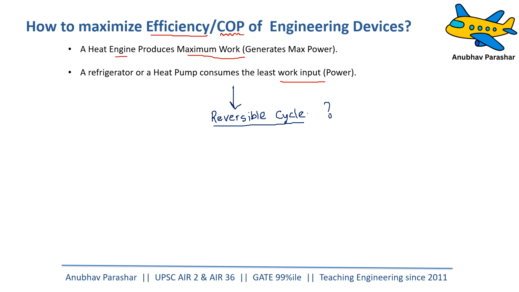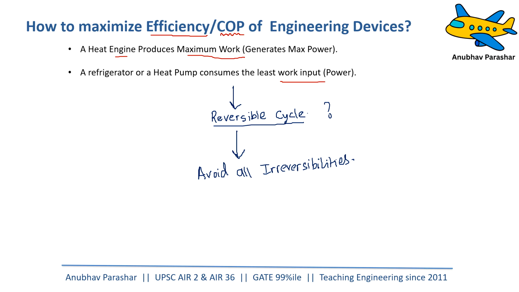Well, we'll understand what is the meaning of a reversible cycle in a short while, right? So basically, you can create a reversible cycle by avoiding all irreversibilities.